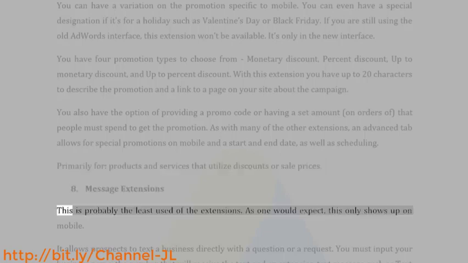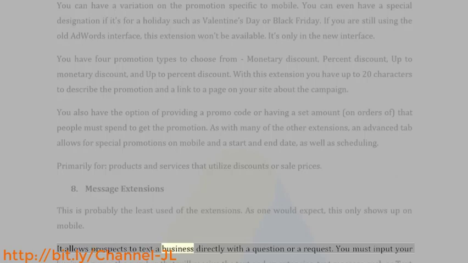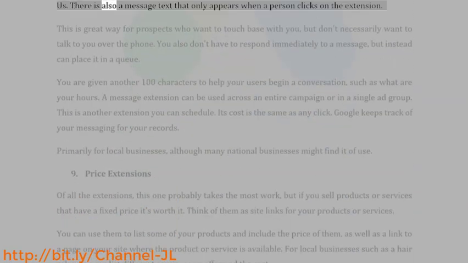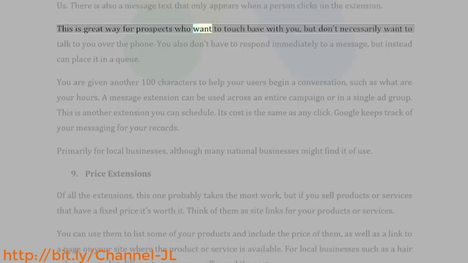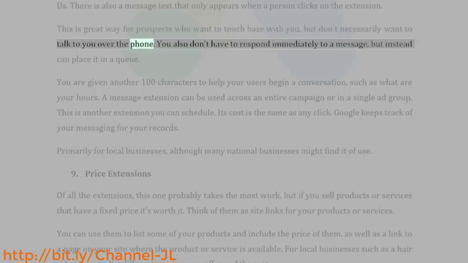8. Message extensions. This is probably the least used of the extensions. As one would expect, this only shows up on mobile. It allows prospects to text a business directly with a question or a request. You must input your business name, the number that will receive the text, and an extension text message such as "text us." There is also a message text that only appears when a person clicks on the extension. This is a great way for prospects who want to touch base with you, but don't necessarily want to talk to you over the phone.